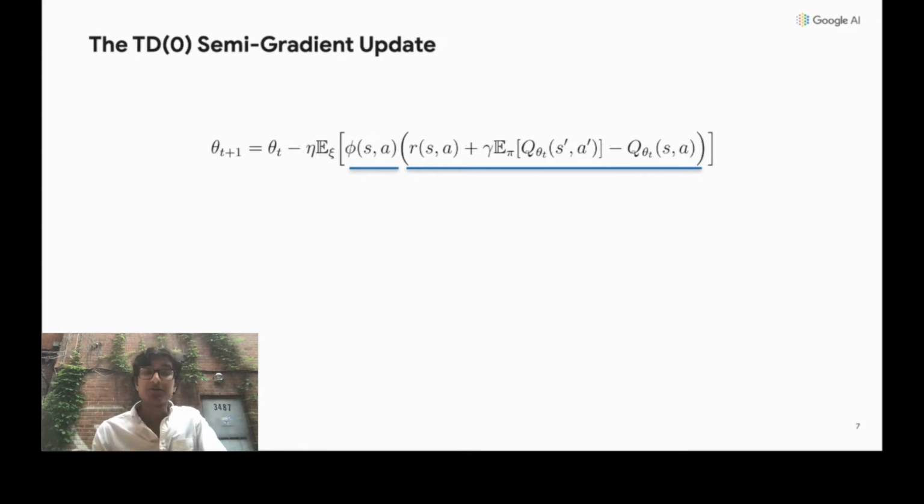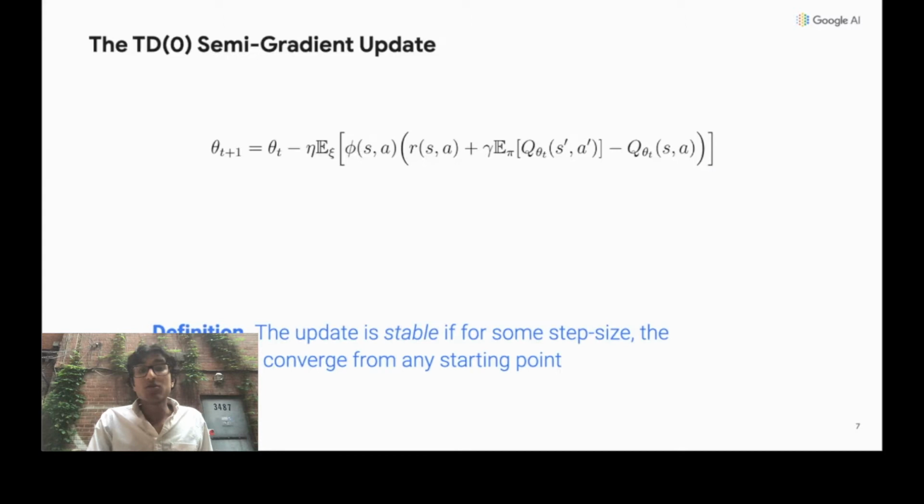The canonical algorithm for learning the value function, which we study, is TD0. It follows the update rule listed here. The update weights the gradient of the Q value at a particular state, the first term, by the TD error at that state, which is the second term. This update is known to be unstable under the deadly triad. But we'll call an update stable if for some step size, the parameters converge from any starting point.